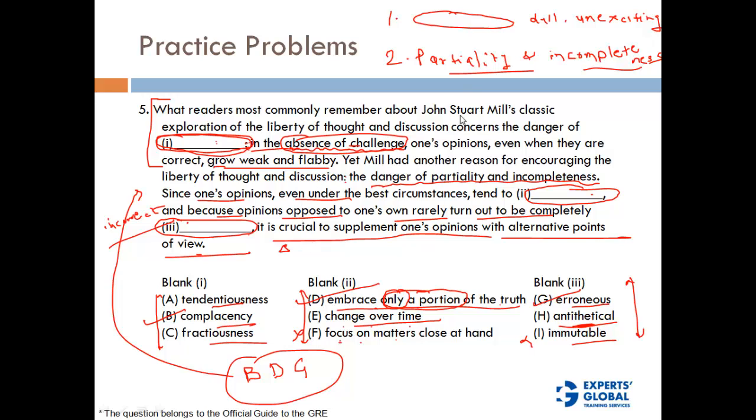In the absence of challenge, one's opinions become weak. Yet Mill had another danger to talk about, which is the danger of partiality and incompleteness. Since one's opinions, even under best circumstances, tend to embrace only a portion of the truth, that means they are partial, and because opinions opposed to one's own rarely turn out to be completely erroneous, it is crucial to supplement one's opinion with alternative viewpoints. So this makes perfect sense. The answer is B, D and G.